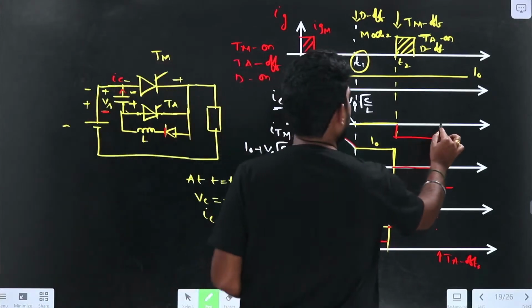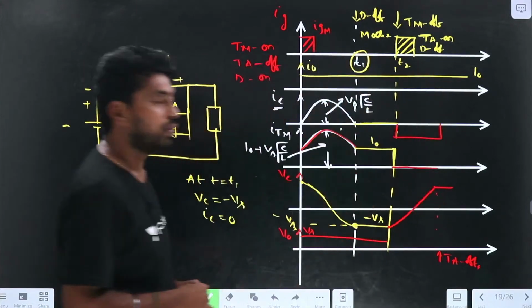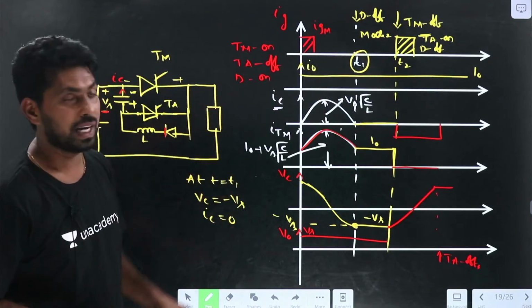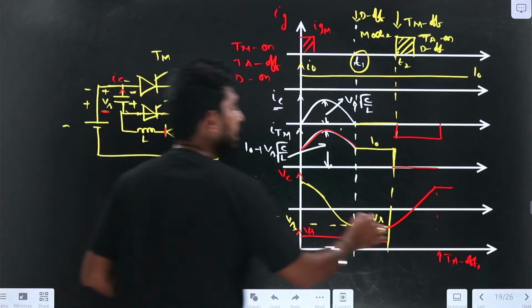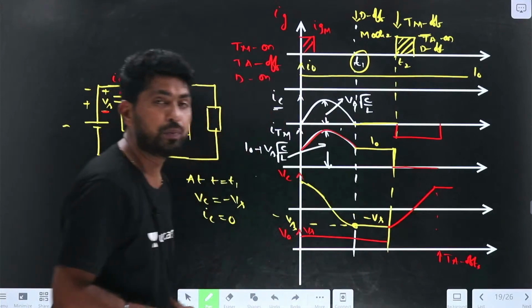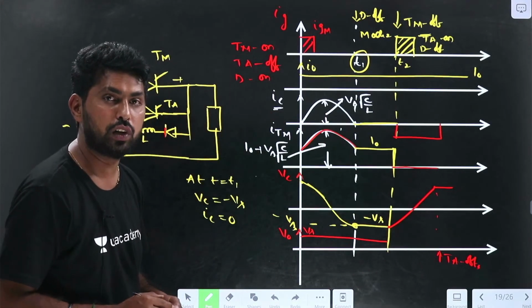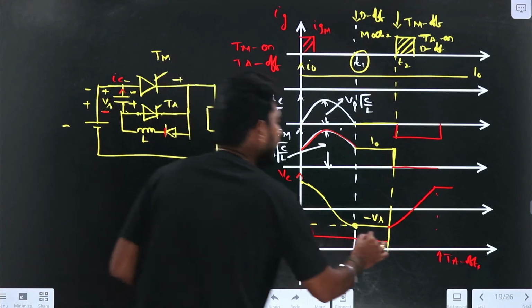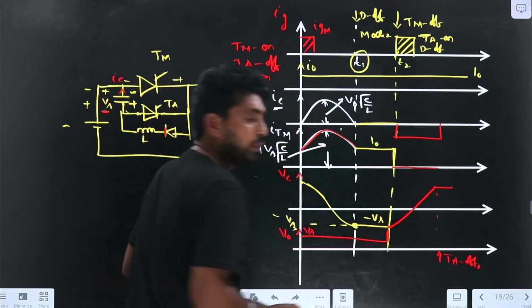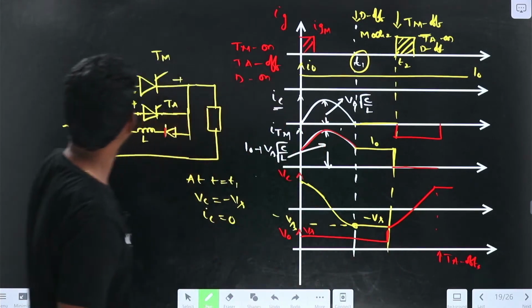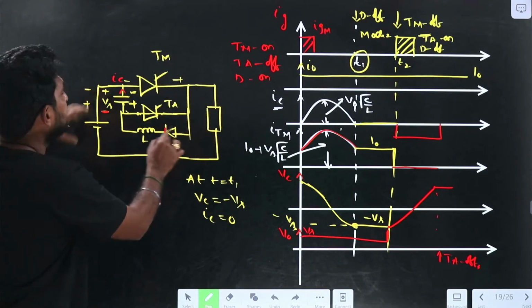IC will be I0. This is how we take the total circuit. IC equal to I0, and again we get into the initial condition here. If I draw the output voltage, how would it be? The output voltage will be like this.